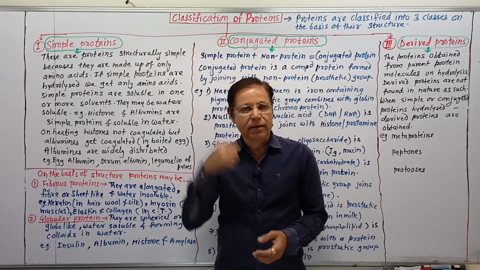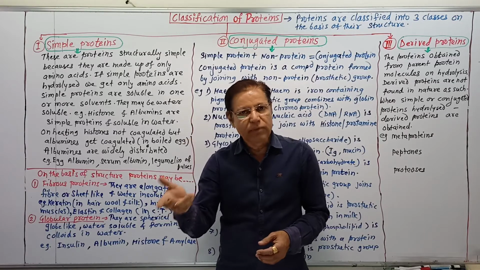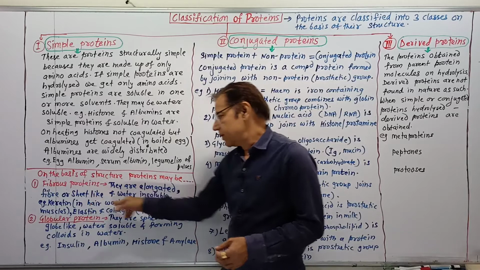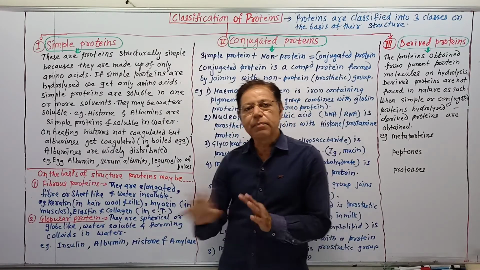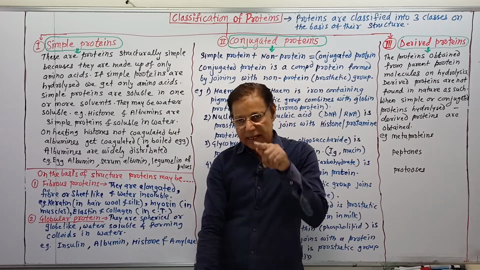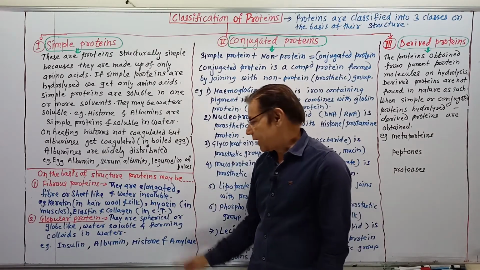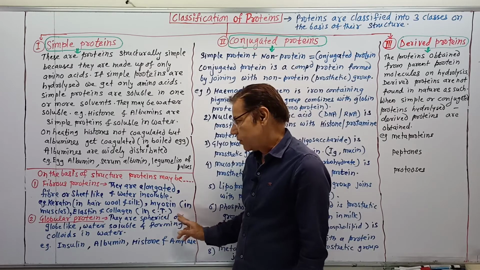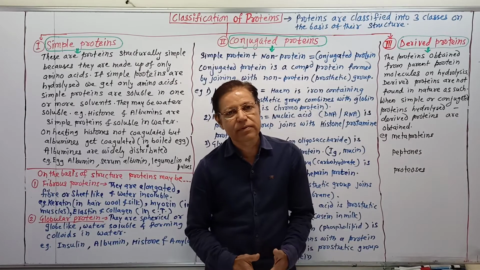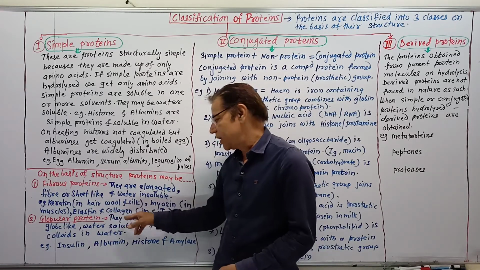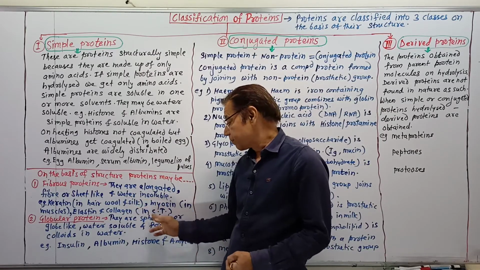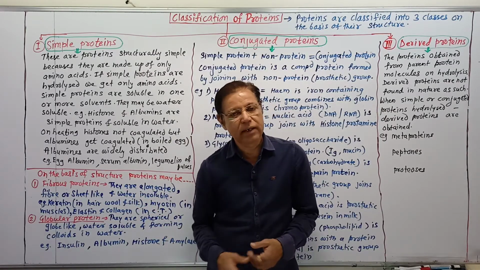Keratin is present in our hair, the wool of the sheep, and silk threads, where the hair, wool and silk fibers are made up of keratin protein. In muscles there are elongated fiber-like proteins called myosin fibers and actin fibers, and then elastin and collagen fibers. Elastin means yellow fiber and collagen means white fibers, made up of elastin protein and collagen protein in connective tissue, areolar connective tissue, etc.